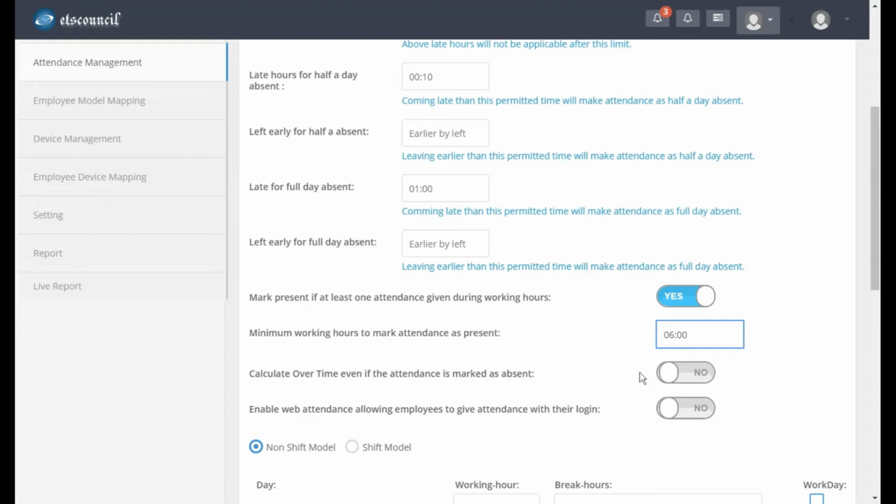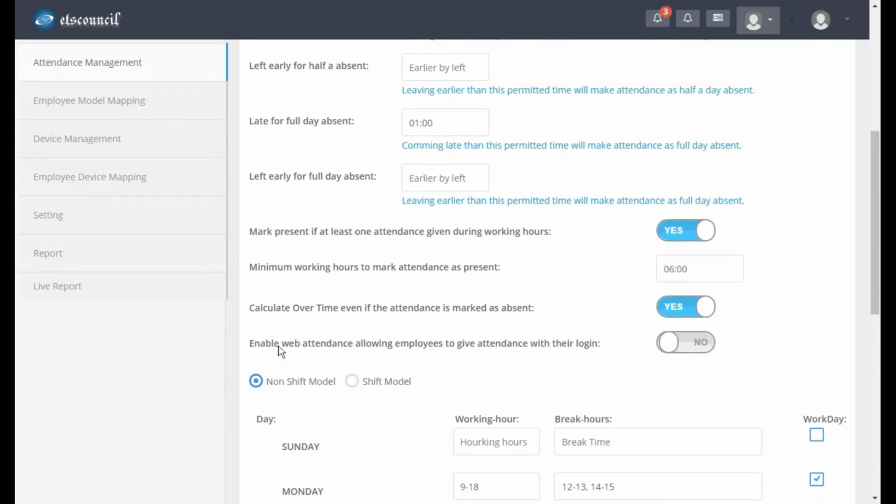So 9 a.m. to 6 p.m. is your office hour, and the employee comes at 10 o'clock. Naturally he'll be marked as absent. But he leaves by 7 p.m. or 8 p.m. in the evening. You want to record the excess 1 or 2 hours as OT, and you need to enable it, and in the report you can see the OT.